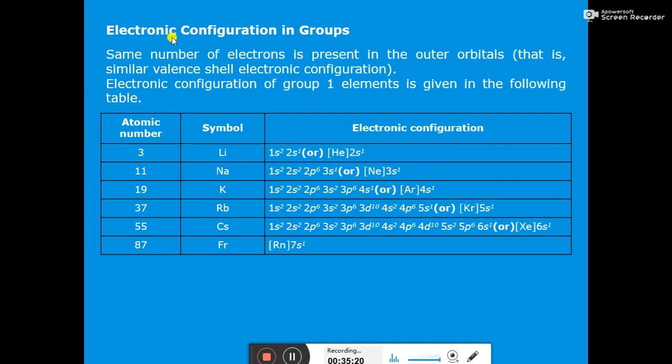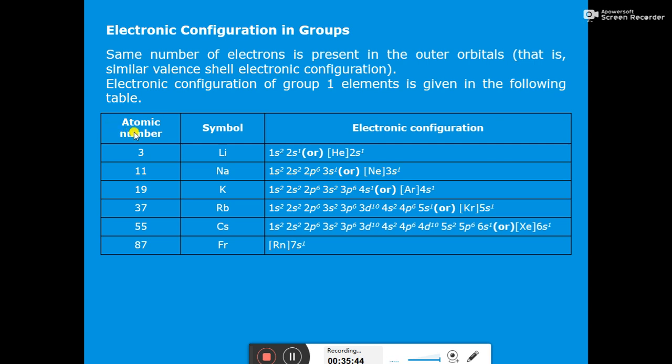So let us see electronic configuration in groups. Same number of electrons is present in the outermost orbitals in the same group. That means in the same group all the elements are having similar valence shell electronic configuration. For example, let us take an example of group 1 elements.